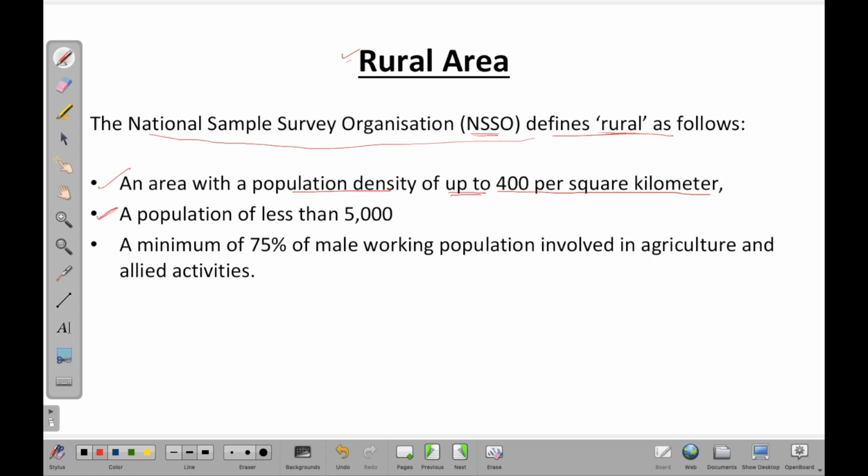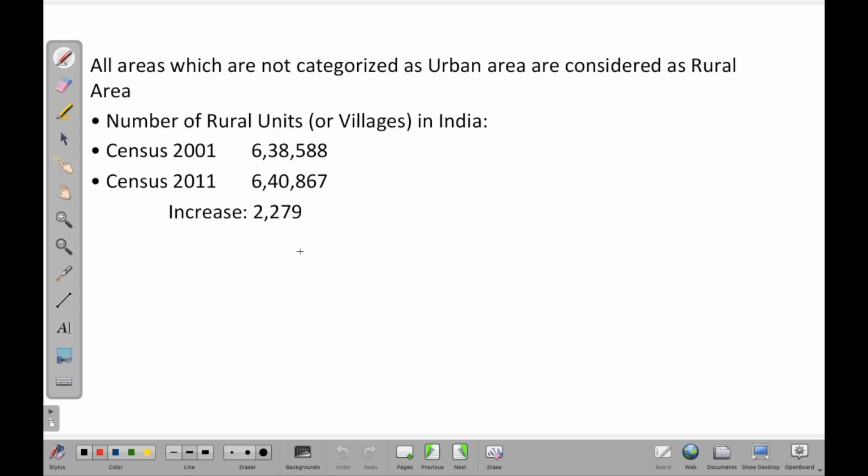Second point says that the population of less than 5,000. So the population of the area has to be around 5,000. And the third point says that a minimum of 75% of male working population is involved in agriculture and allied activities. So these are the three criteria according to NSSO, and they determine the rural area in India. This particular point talks about all the areas which are not categorized as urban area, and let's see how many of the rural units are there in India.